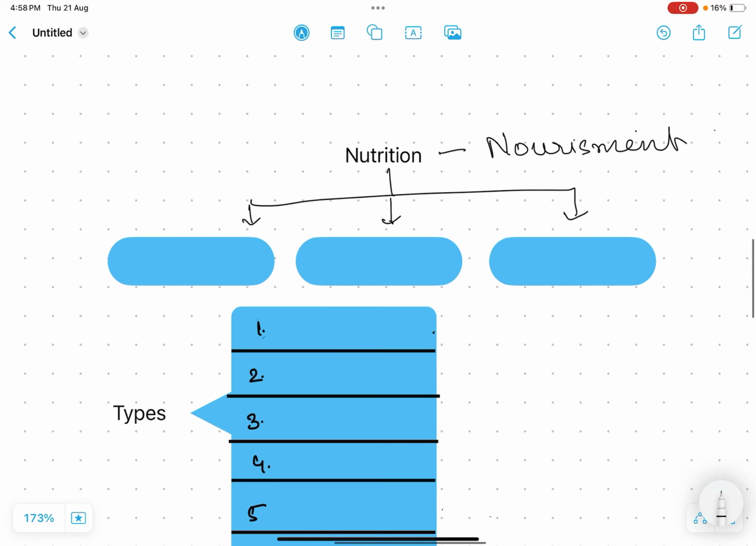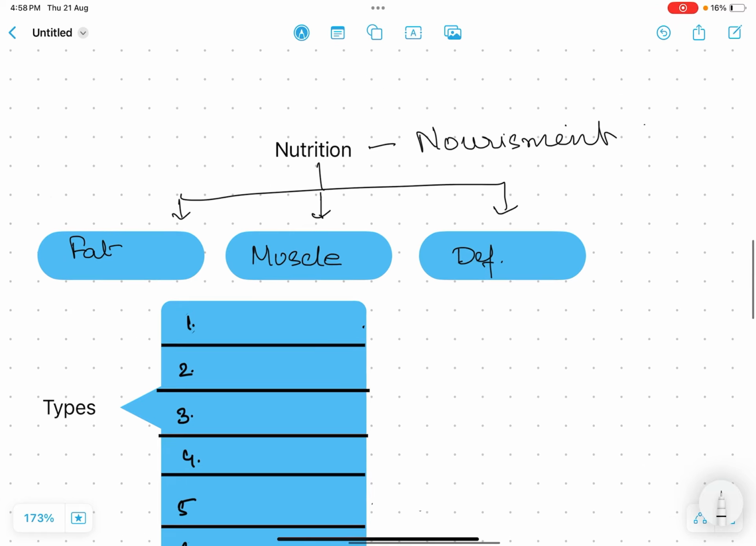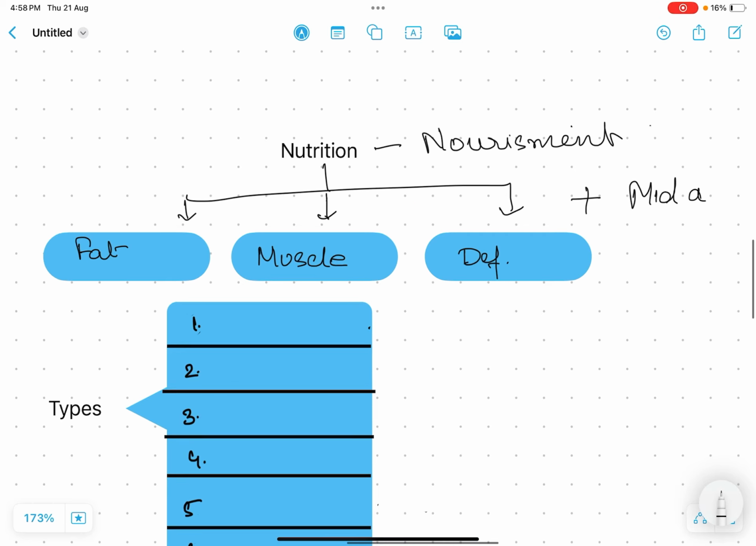The first is fat, subcutaneous fat. Second is muscle bulk. And the third is deficiency of vitamins, if any. Nowadays one more is being added, that is mid-arm circumference. So these parameters will judge whether the person is nourished or subnourished or malnourished.